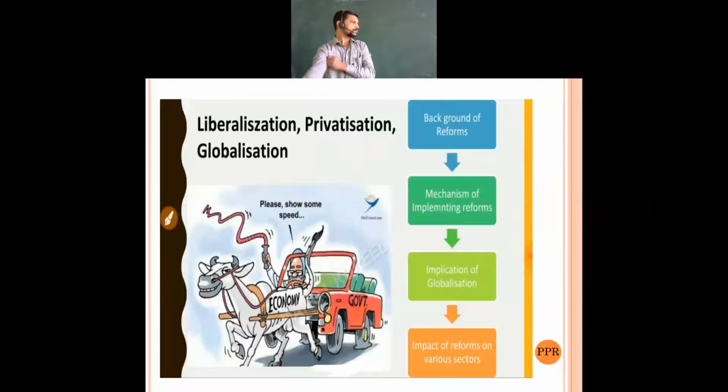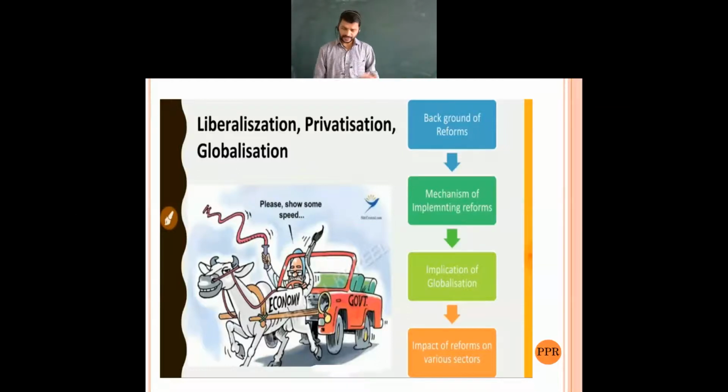See here, this is what we are going to discuss from this chapter. Our chapter heading is liberalization, privatization, and globalization. In this, first of all, you are going to know the background of our reforms, why the reforms came into existence. The first part is the background. Before that, we will have an introduction part as well. Then after that, the mechanism of implementing the reforms. What made us implement the reforms?